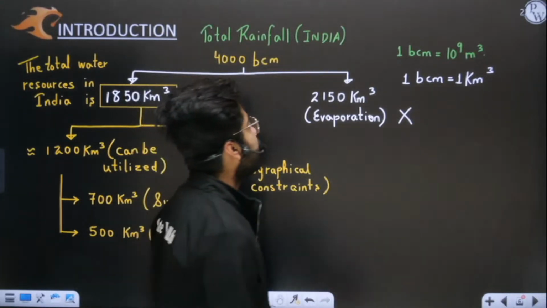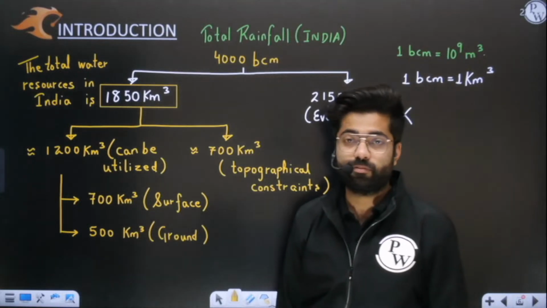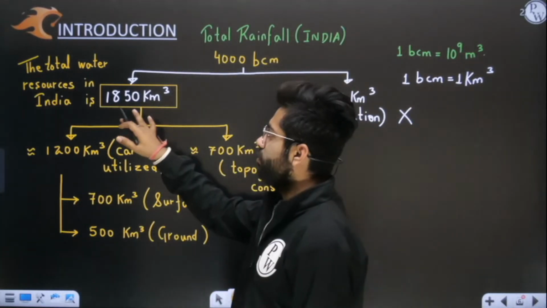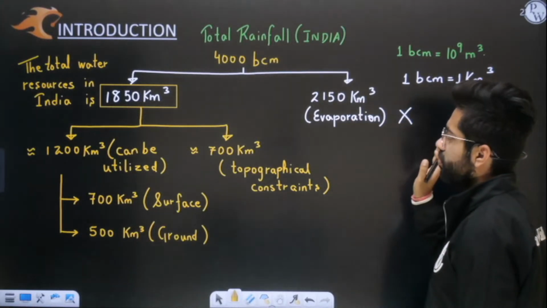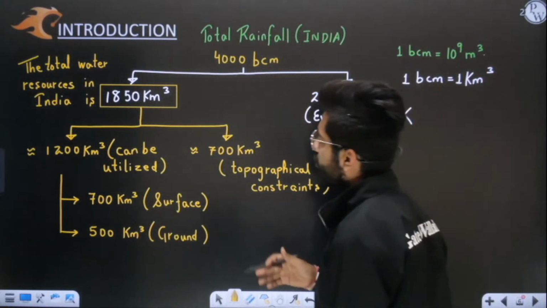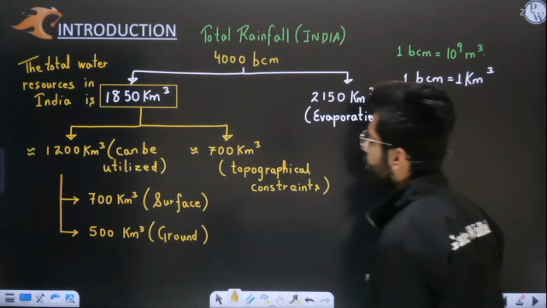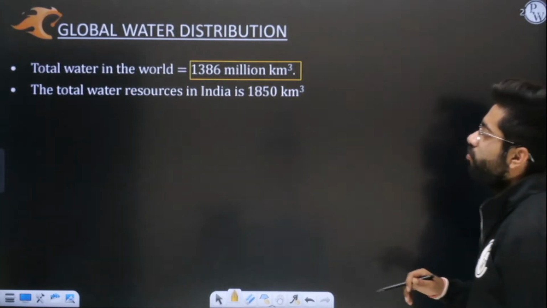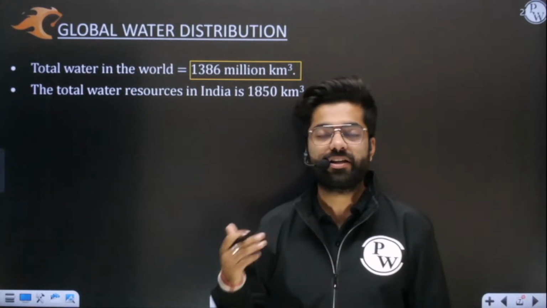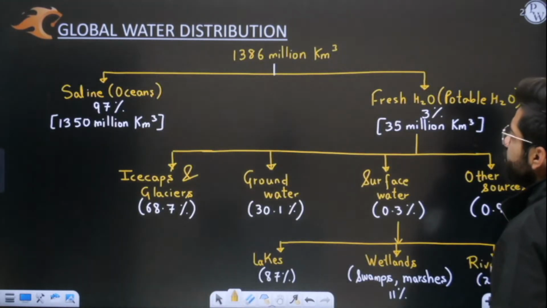I told you this is the amount of rainfall received by the Indian subcontinent, and this is the total water resources of India after losses in evaporation form. Out of this 1850, only 1200 kilometer cube can be utilized, the remaining is lost. Total water in the world is how much? 1386 million kilometer cube, or you can simply say 1400 million kilometer cube. I have told you this already.